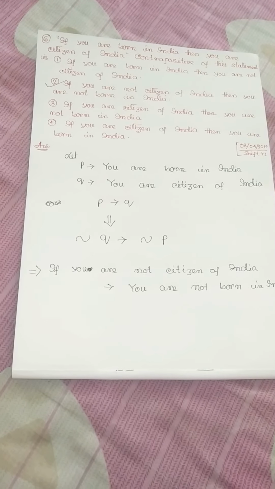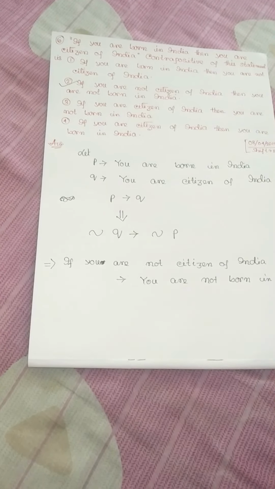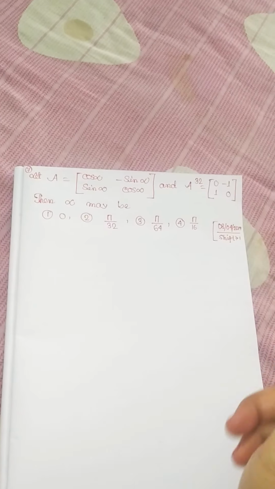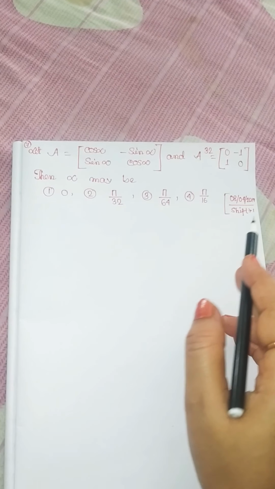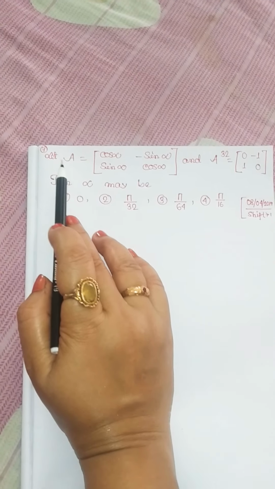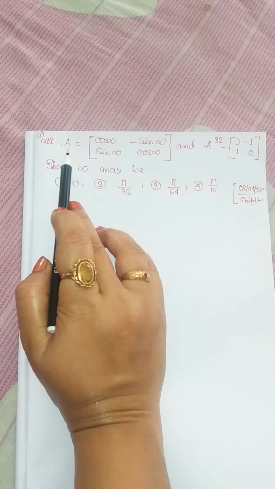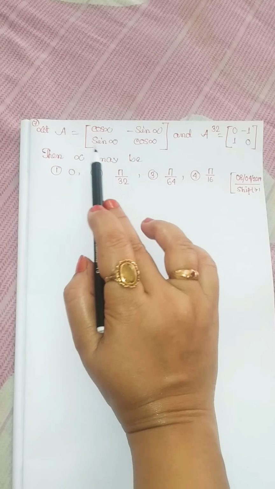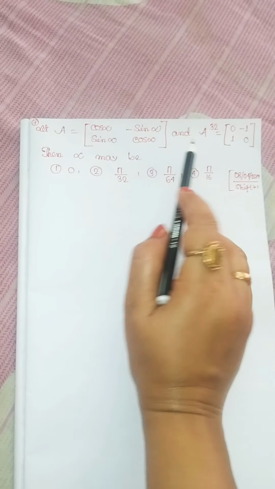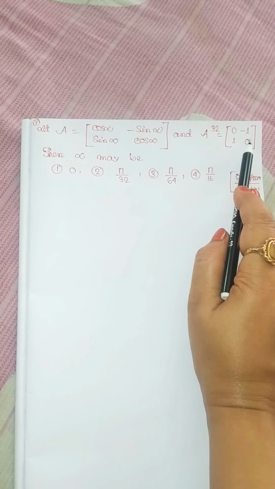Now moving to the second problem. 8 April 2019, Shift 1, question number 7. Let A is equal to cos alpha sin alpha, minus sin alpha cos alpha, a matrix, and A32 is equal to this.